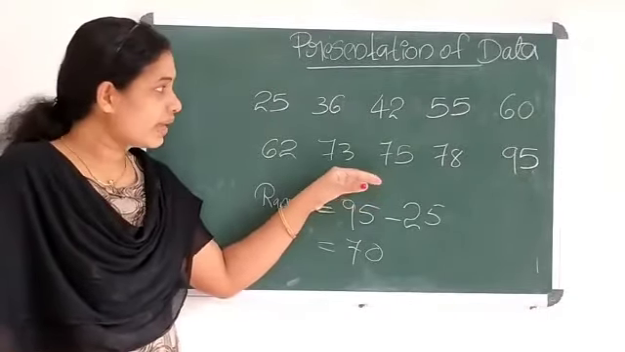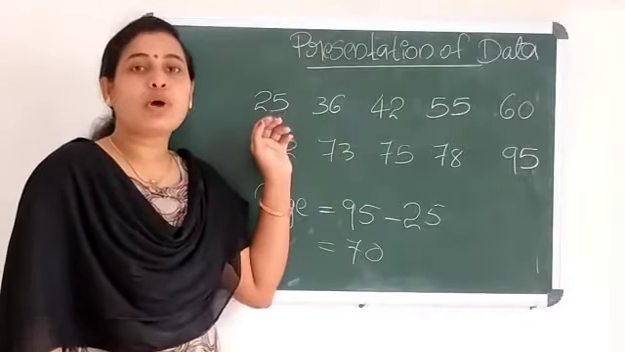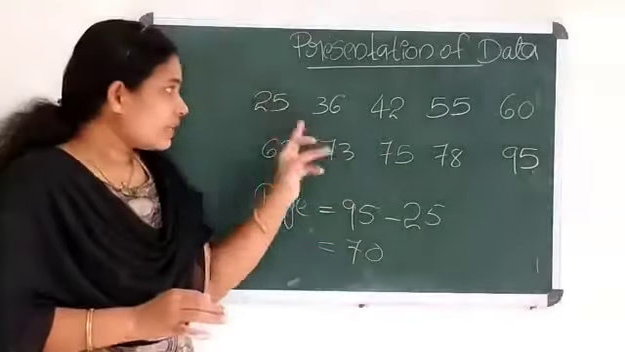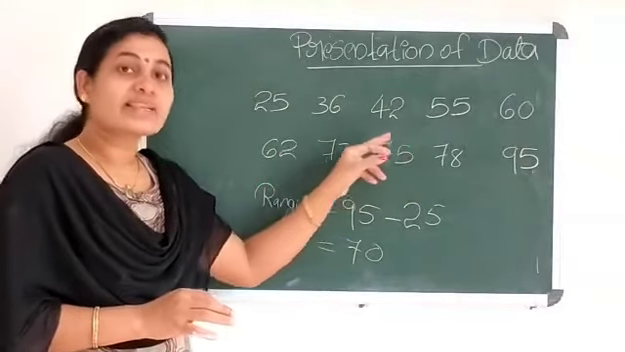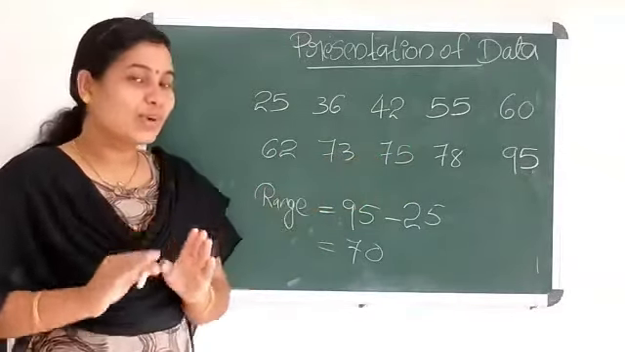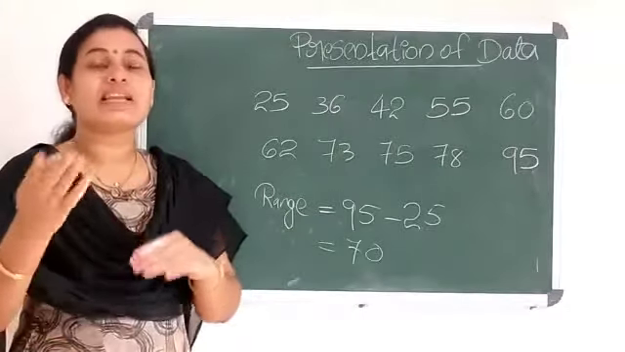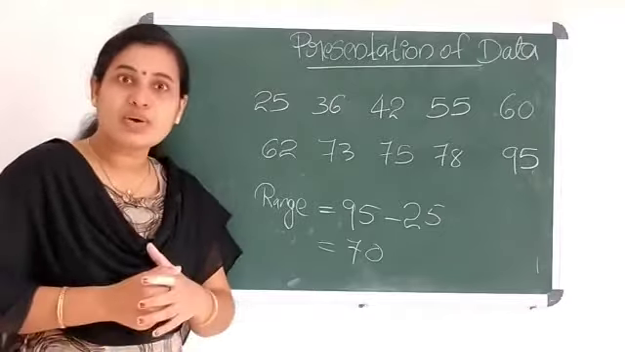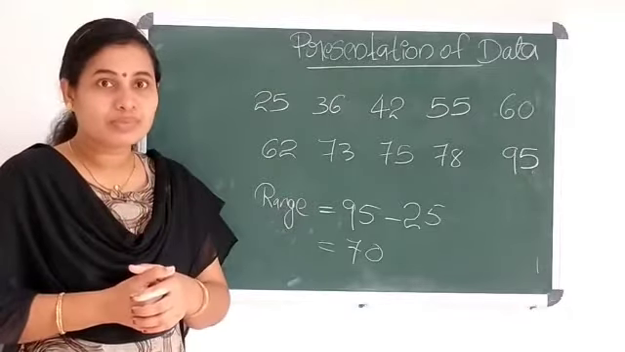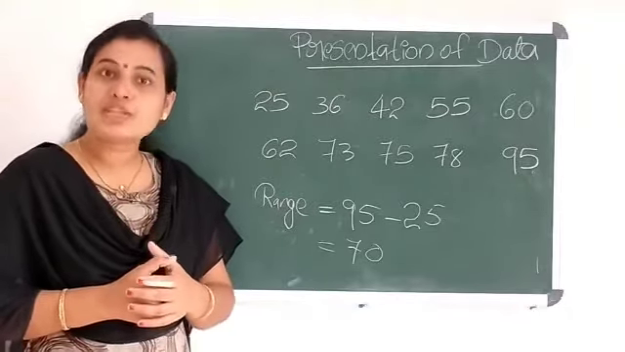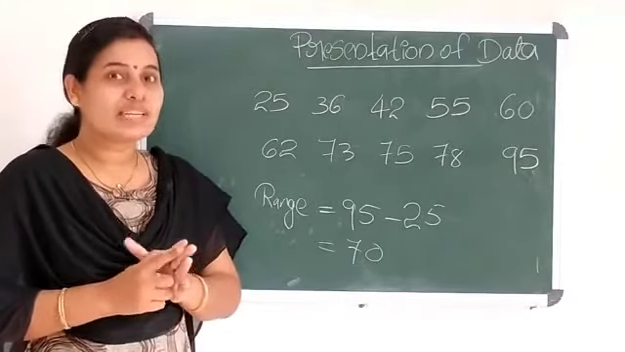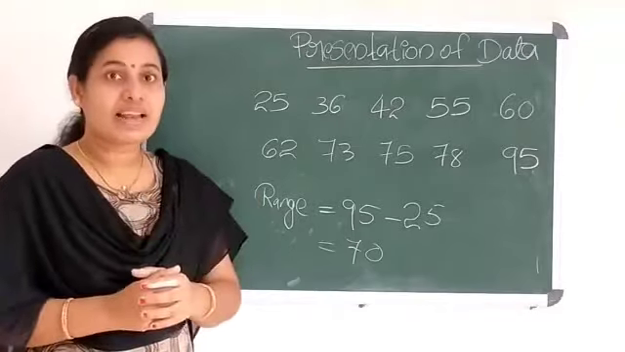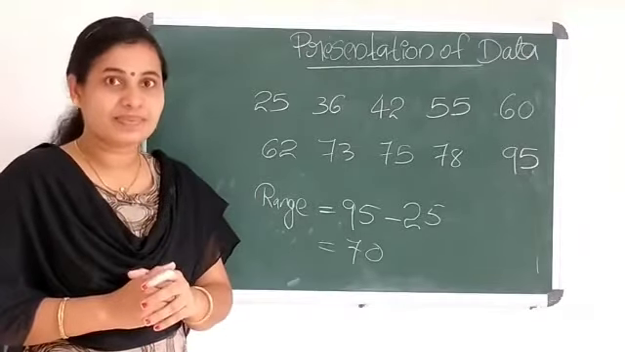But there is also some problem. What is the problem? Each of these numbers we can call an observation. If the number of observations is large, is it easy to write in ascending or descending order and find the maximum and minimum? It may be time consuming, right? So, such problems are there if a large number of observations are there.